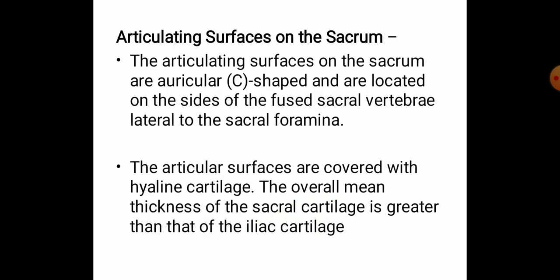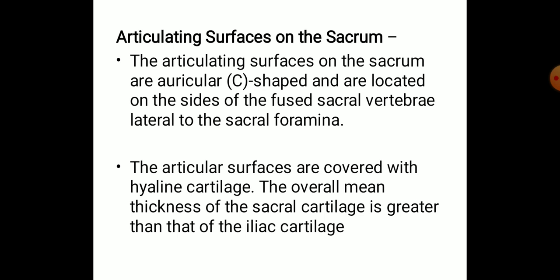What are the properties of the articulating surface on the sacrum? The articulating surfaces on the sacrum are auricular or C-shaped and are located on the sides of the fused sacral vertebrae, lateral to the sacral foramina. So this is the shape of the articulating surface in the sacrum. The articular surfaces are covered with hyaline cartilage. The overall mean thickness of sacral cartilage is greater than the iliac cartilage.